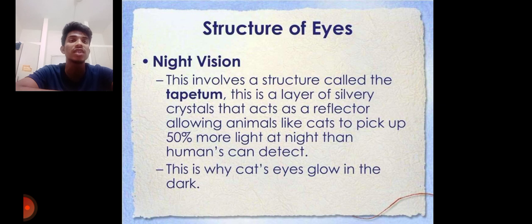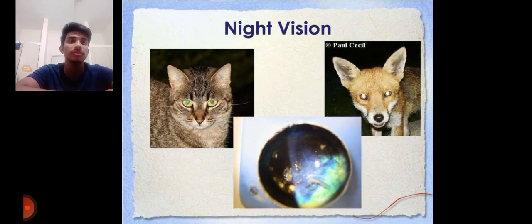This is a layer of silvery crystals that acts as a reflector, allowing animals like cats to pick up 50% more light at night than humans can detect. This is why cats' eyes glow in the dark. As I told you, here you can notice both cat and dog eyes shining during the night.